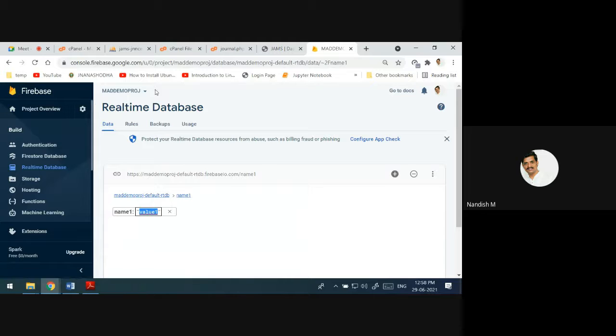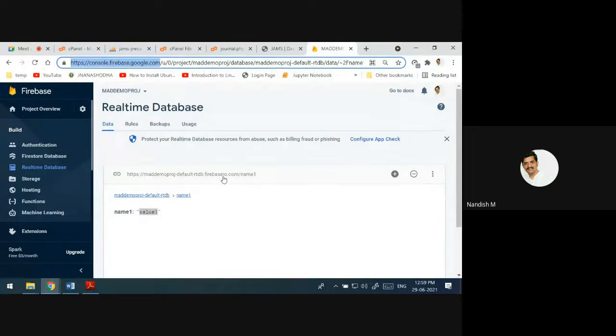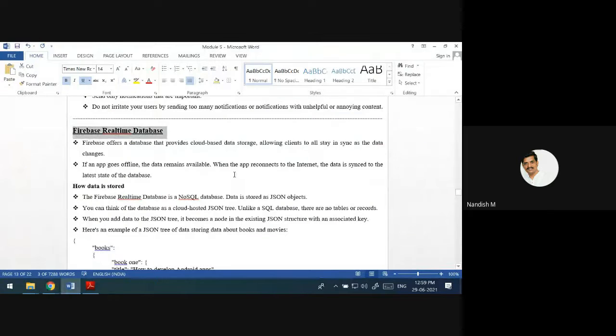See, this is a separate website, right? In this website you have data. Your mobile app is somewhere. If the mobile app is connected to the internet, then the data will be synced with the data present in the database. If the app goes offline, meaning it is not connected to the internet, then the data will still be available, but the latest data in the database will not be available. Once it connects, it is going to sync, meaning the latest data gets updated in your app.